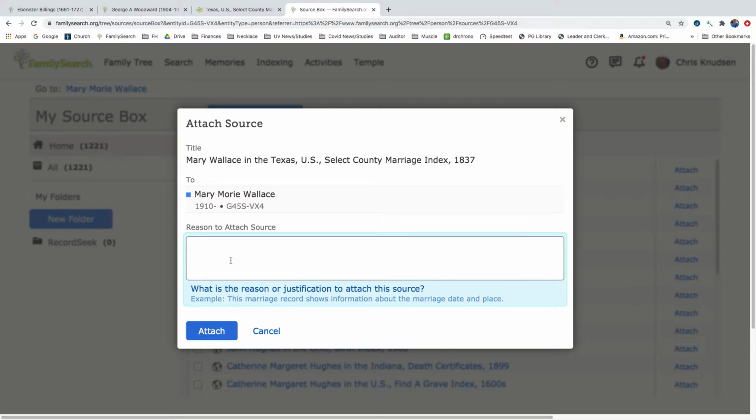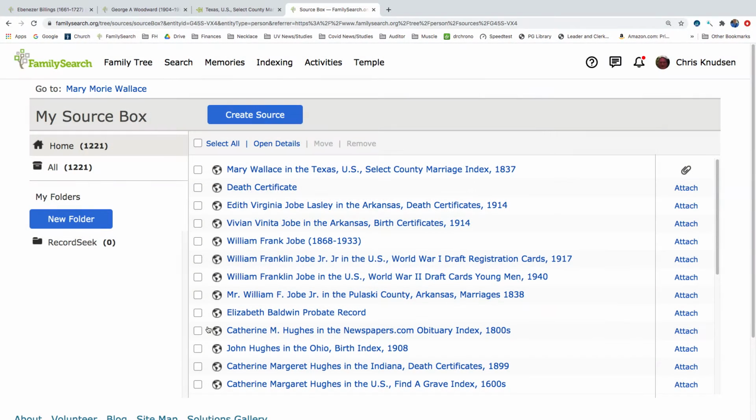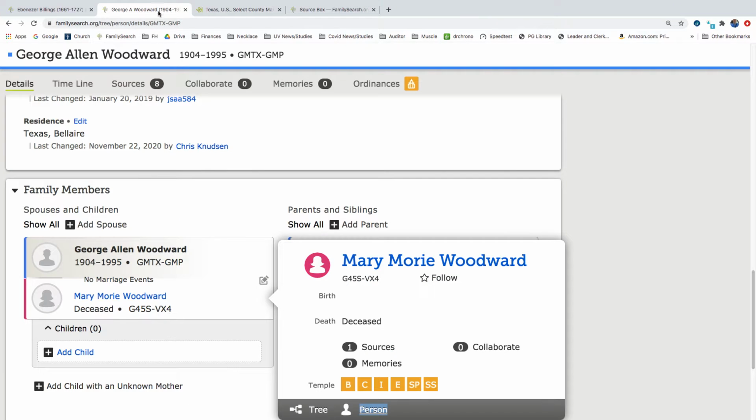Reason to attach source: same names as World War II draft registration. Okay, so now that we've attached it to Mary Wallace, let's go ahead and attach it to George as well.